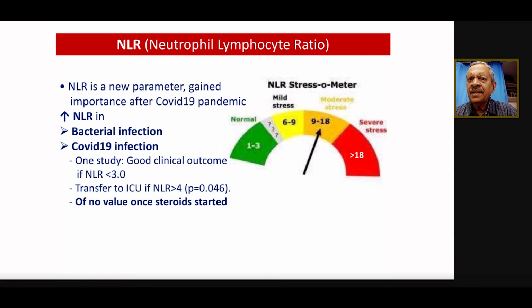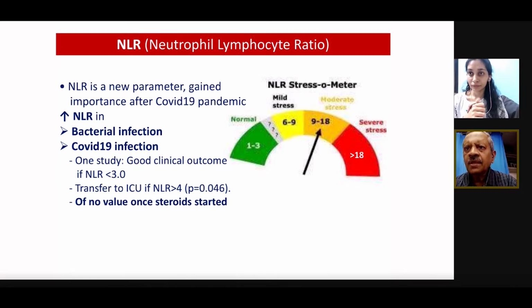The NLR is the neutrophil. But again, let me tell you, the NLR is just the ratio of how many neutrophils to lymphocytes, and it's considered a very important parameter. So the NLR is nothing but the neutrophil to lymphocyte ratio, and it can increase in bacterial infections, which we see more often.